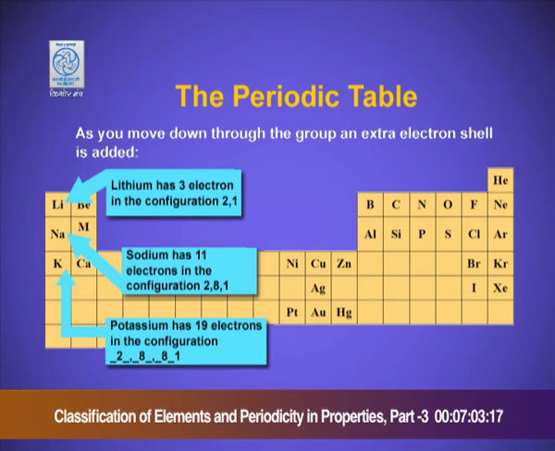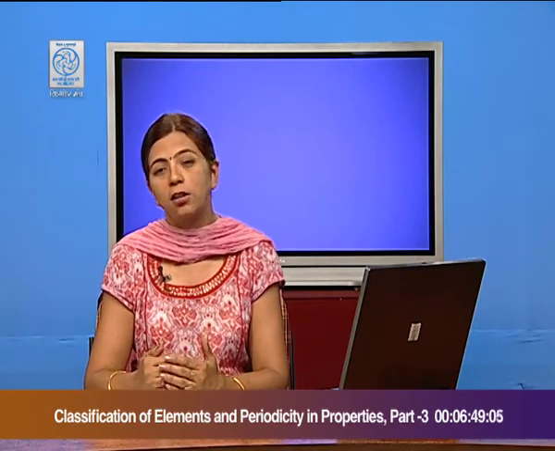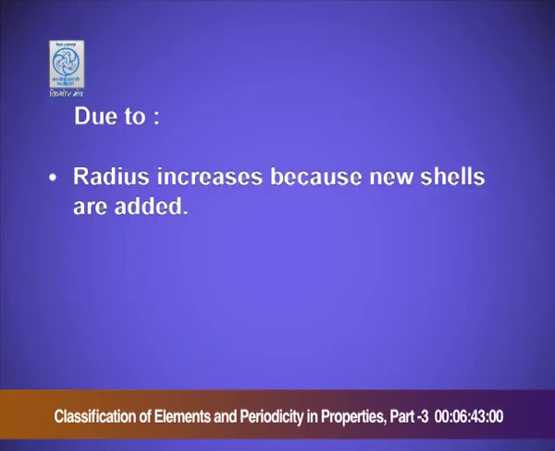That means the introduction of the third shell. Potassium, atomic number 19. The electronic distribution 2, 8, 8, 1. The introduction of the fourth shell. The increase in the number of the shells is responsible for the increase in the atomic radii. The radius increases because the new shells are added.